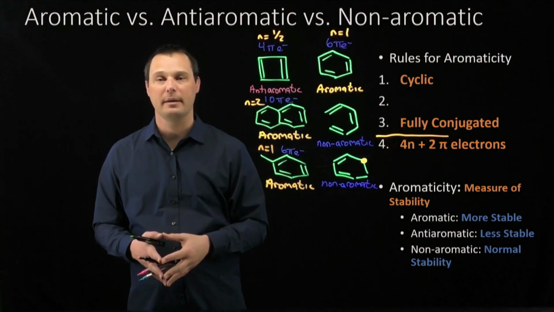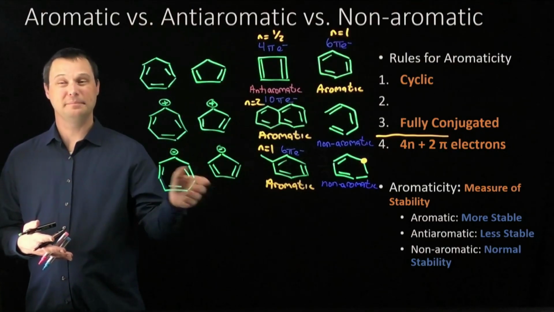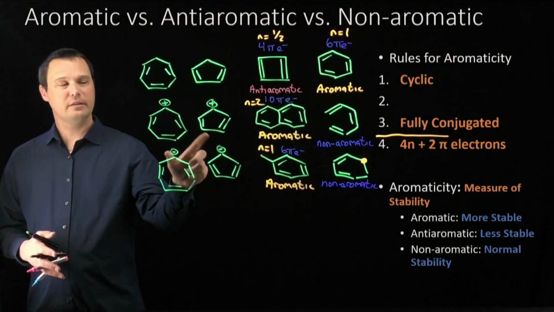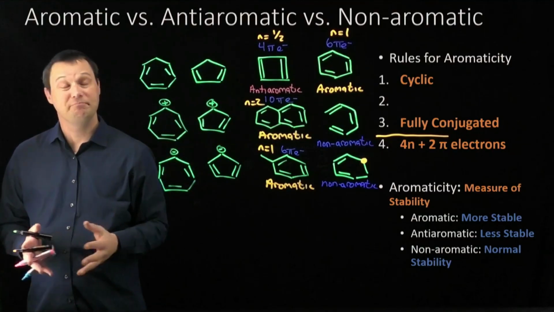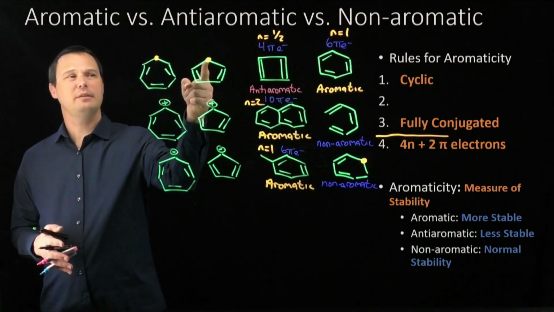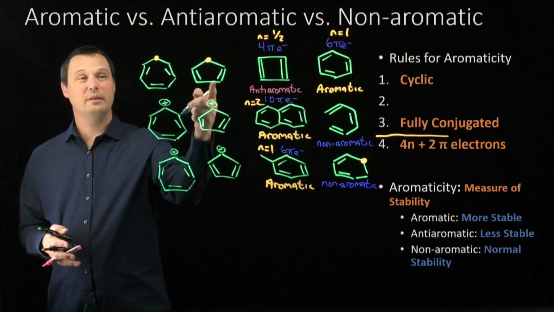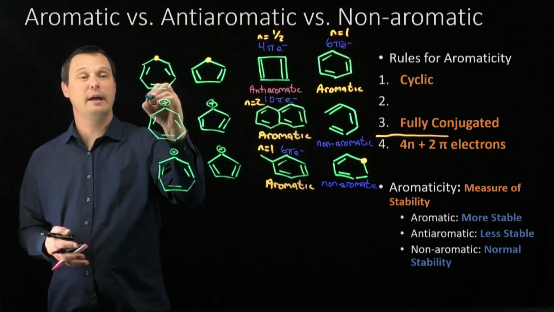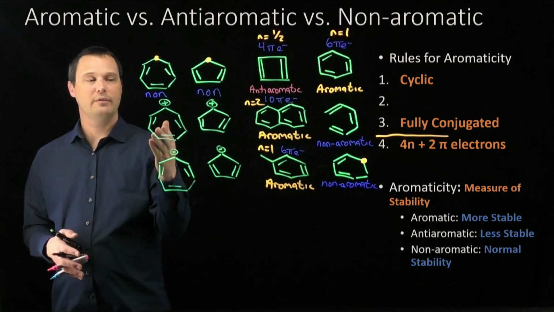Students start to get a little nervous when charges start showing up in the molecule. But let me explain to you how they really actually make things a little bit simpler. The only effect the charge has on the molecule is adjusting the number of pi electrons in the system. That's it. When we look at the uncharged systems, what I want you to see is there's an sp3 hybridized carbon atom right in the middle of all of those double bonds. That means these molecules are not fully conjugated. We've broken one of the first 3 rules. We don't have to apply Huckel's rule. These molecules are non-aromatic.